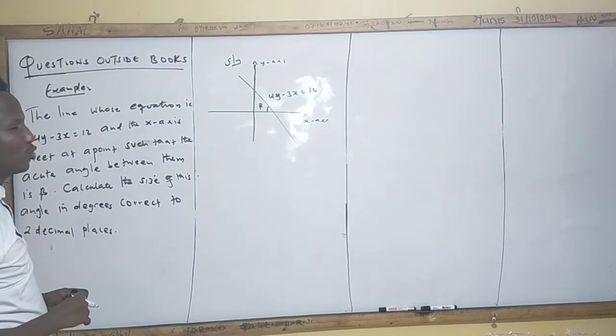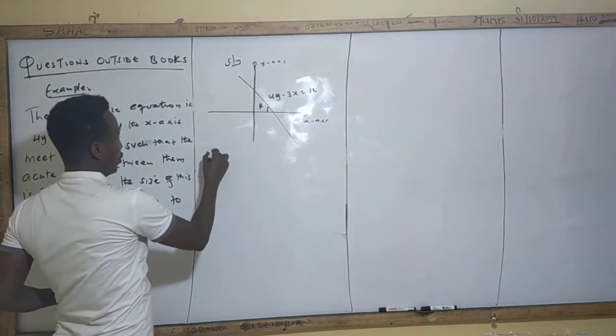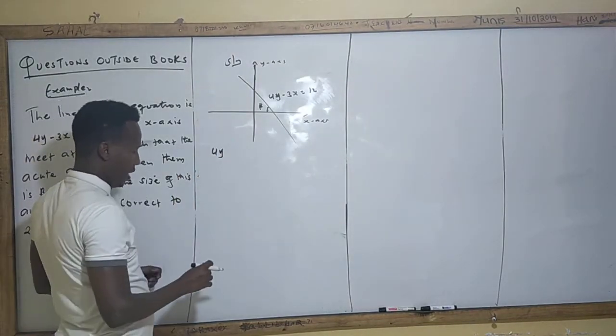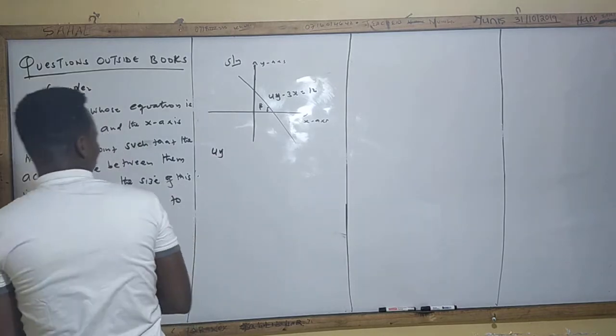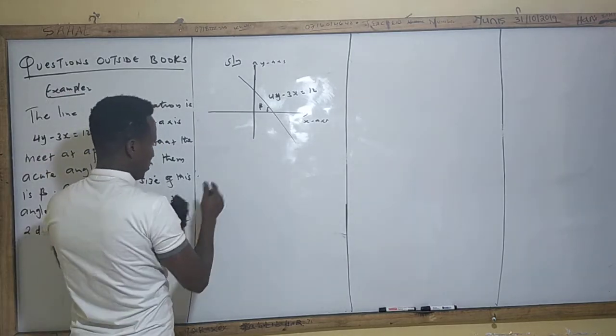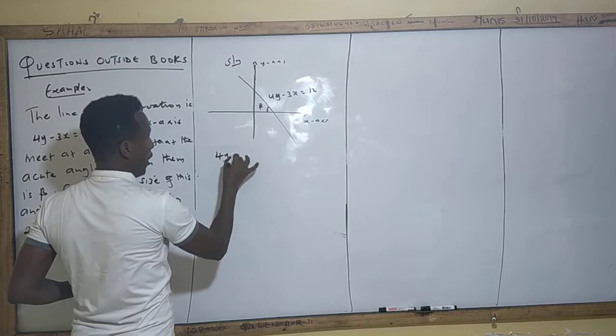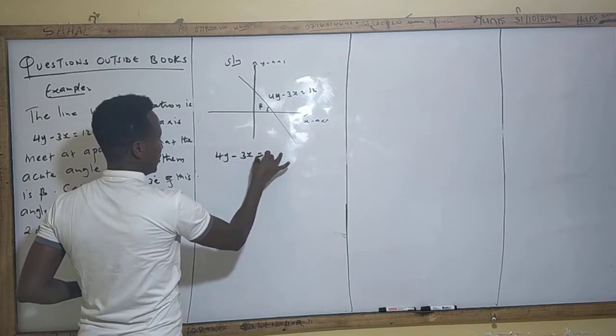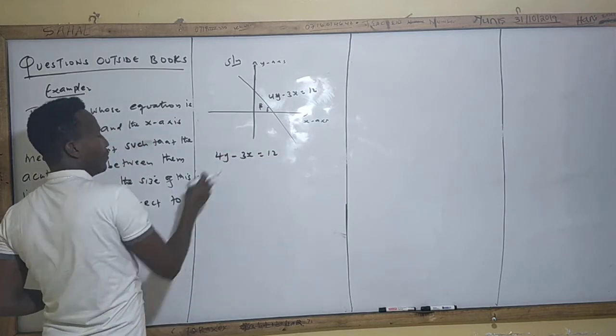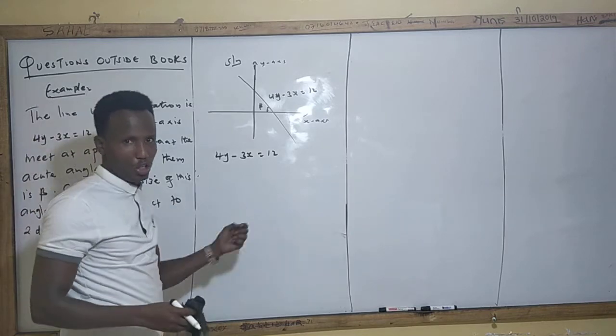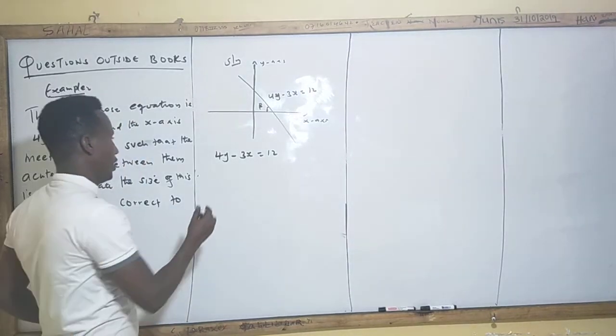Now the first thing you're going to do is take the equation. Our equation is 4y minus 3x is equal to 12. Then the first thing you're going to do is write the equation in the form y is equal to mx plus c, okay?